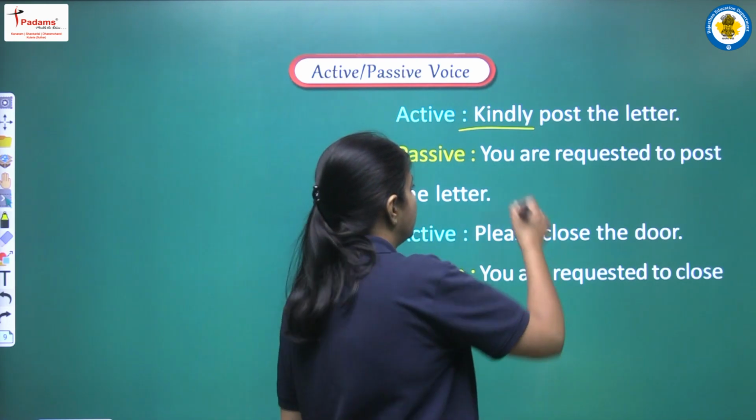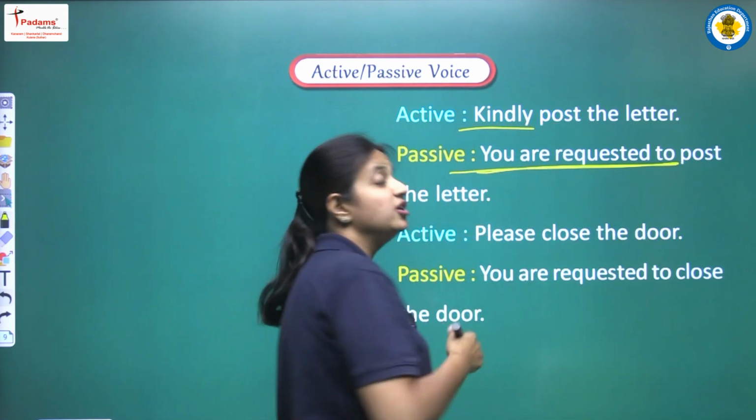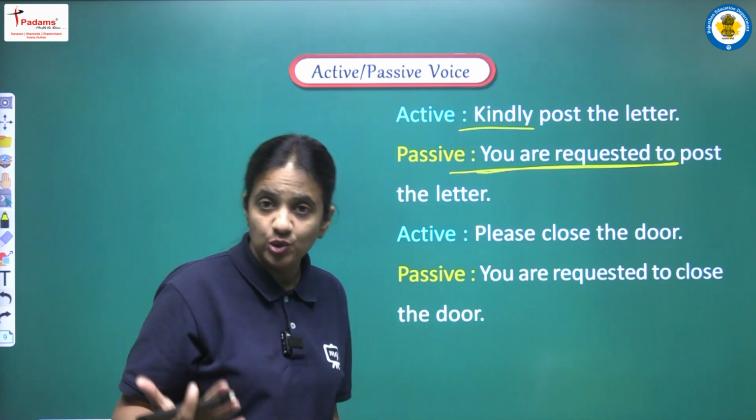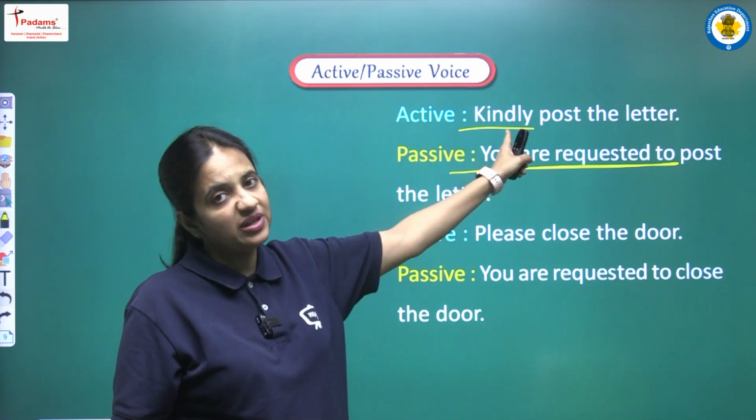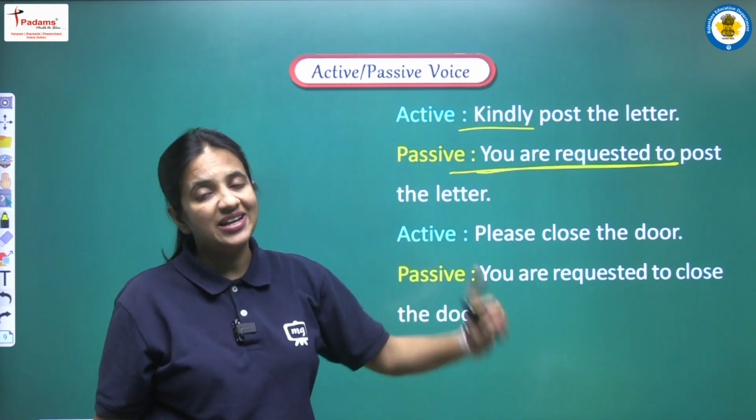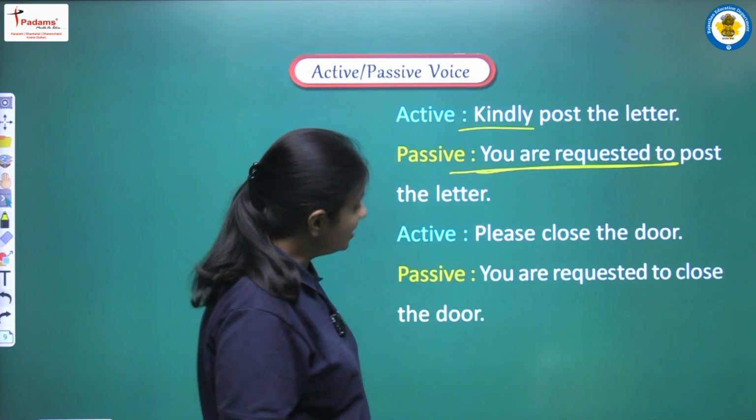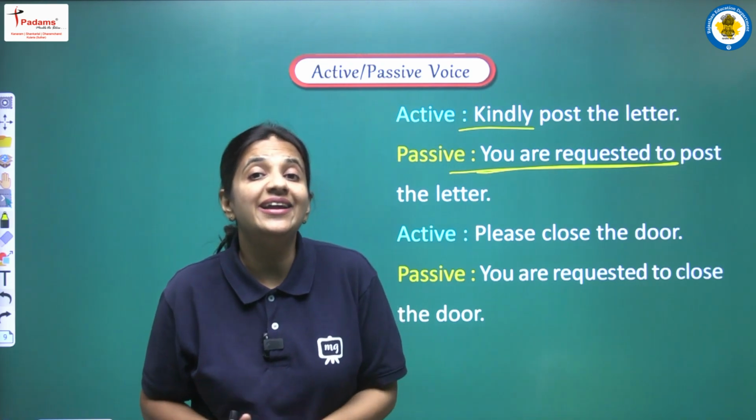So again if we are converting such a sentence, we have to start our sentence with you are requested to, and after to yes we have to continue with the first form of the main verb, that is post the letter. So in this manner the complete sentence will be you are requested to post the letter.